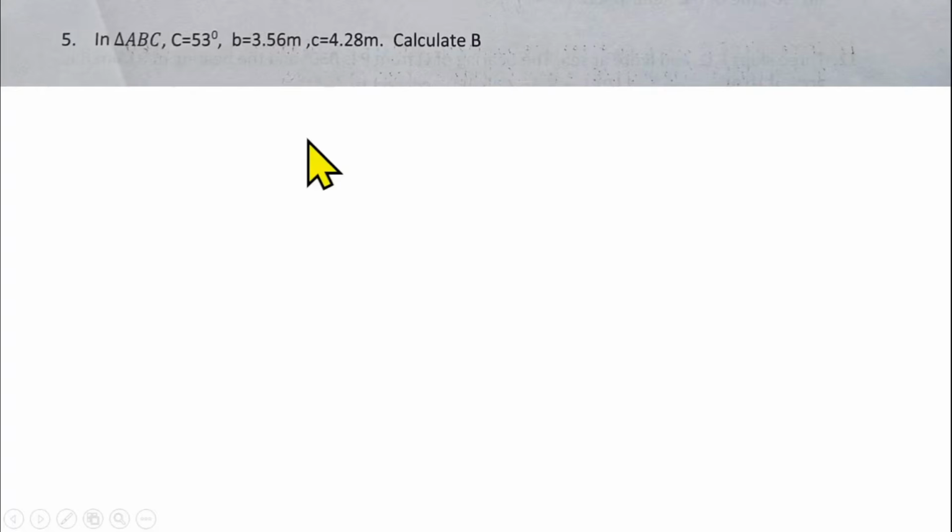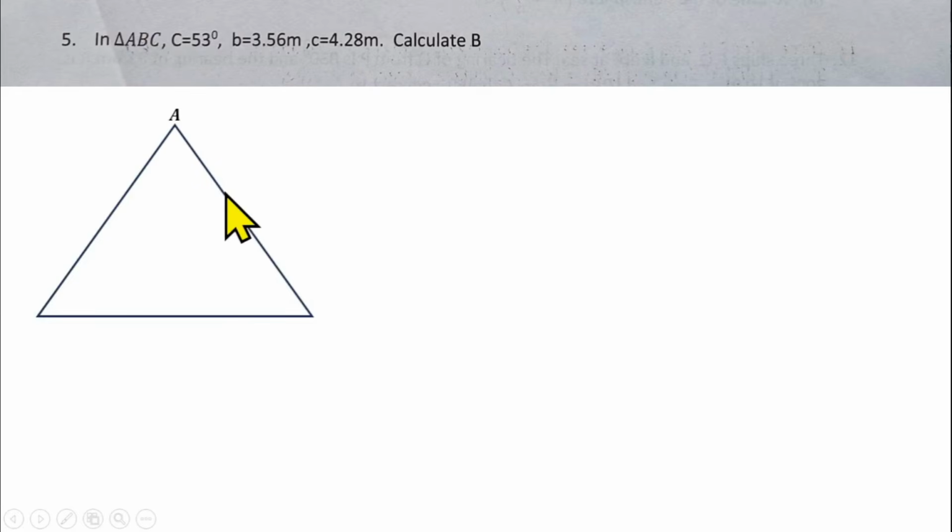Now question number 5 is from the cosine rule or sine rule. I don't know which one it is until we draw the triangle. We are told that there's a triangle ABC. If I draw the triangle and label it A, B, and C, angle C is 53 degrees. Side b, because it is a small letter, represents the side facing angle B, which is this side here. That will be 3.56. And side c is 4.28, which is the side facing angle C, which is here.